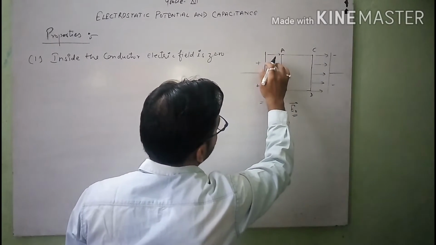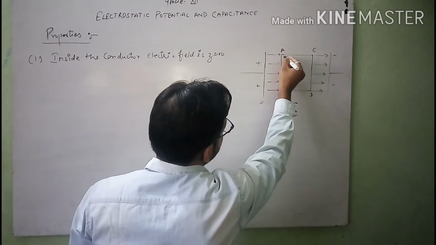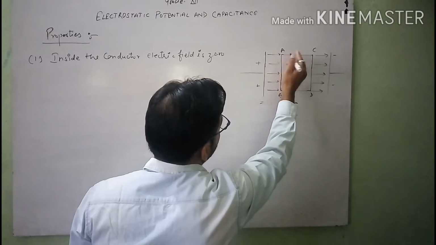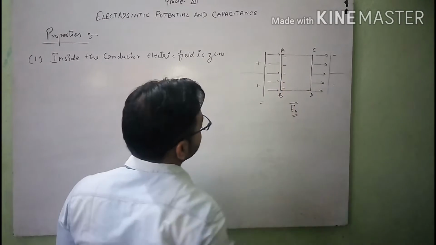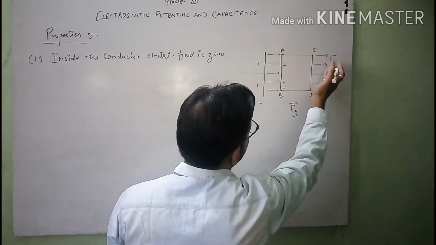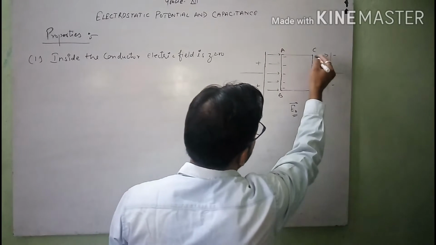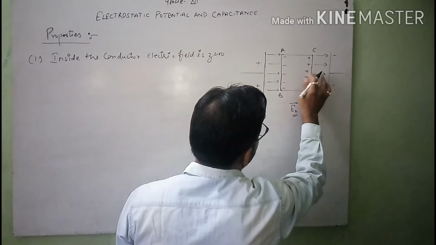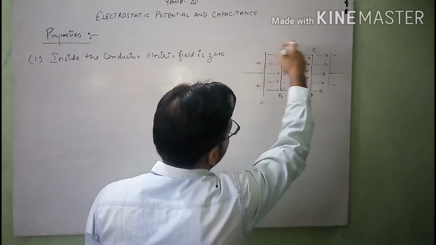So by induction, this plate is positive, so by induction this plate of the conductor is induced by a charge which is negative. On the other hand, we can say that either this way, or from this side, if this charge is negative, by the same electric induction this terminal will be positive, and the induction of charge inside the terminal of the plate.